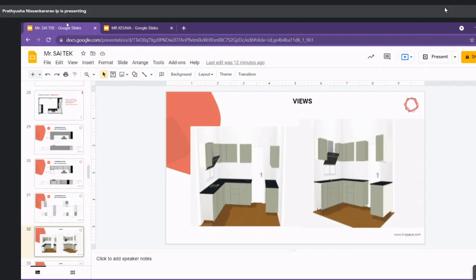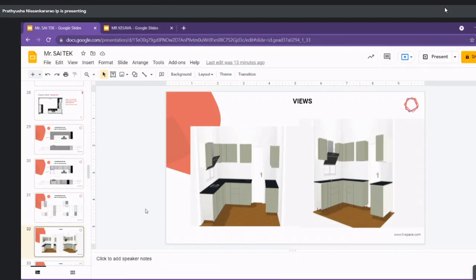No, in our space there won't be any fixed types of layouts. This can be customized according to your preferences. If you need anything in the kitchen, we can keep that, or if you need a basic kitchen, we can keep that also. So according to your preferences only, we will design this. Okay, got it. Please continue.